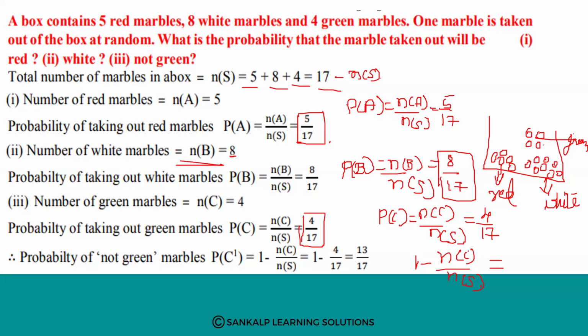So green marbles are N of C divided by N of S: 1 minus 4 by 17. So here LCM is 17, and 1 into 17 is 17 minus 4. 17 minus 4 is 13 by 17. So this is the probability of getting not green.